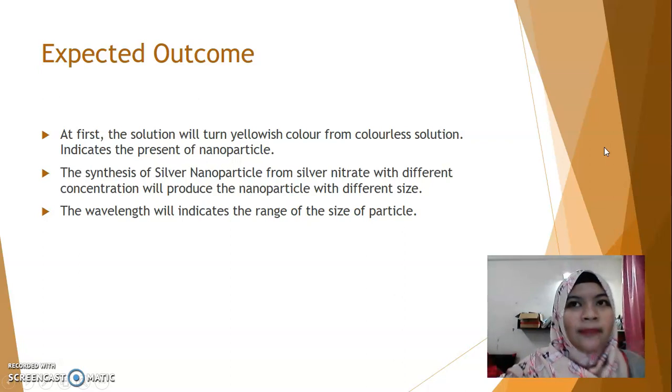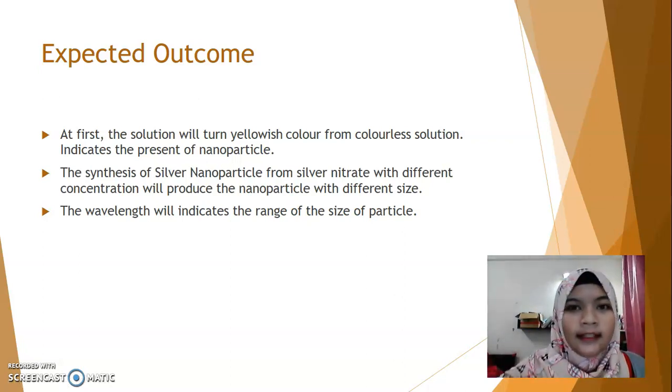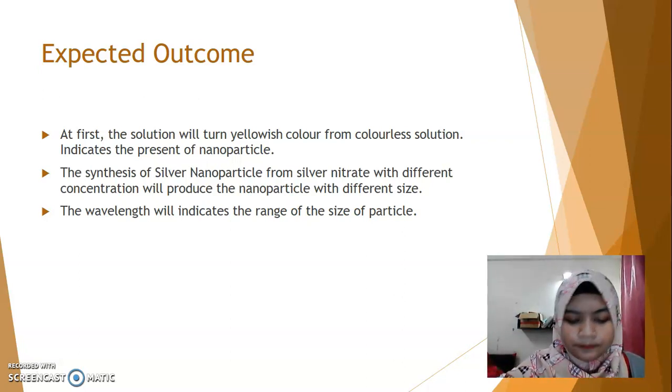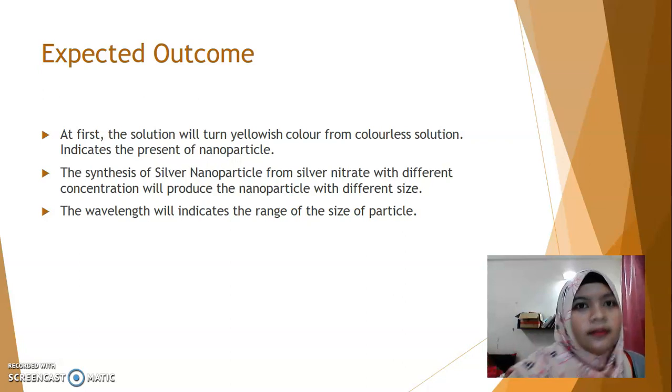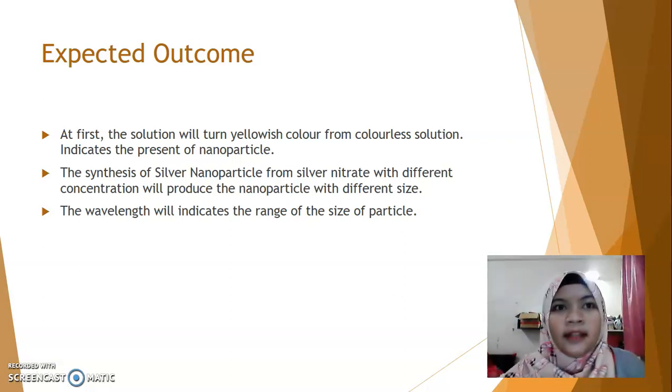What we expect from this process is, at first, the solution will turn into a yellowish color to indicate the presence of the silver nanoparticle. And the second one, we will get different wavelengths in the UV result, which will indicate different sizes within the range of the wavelength.